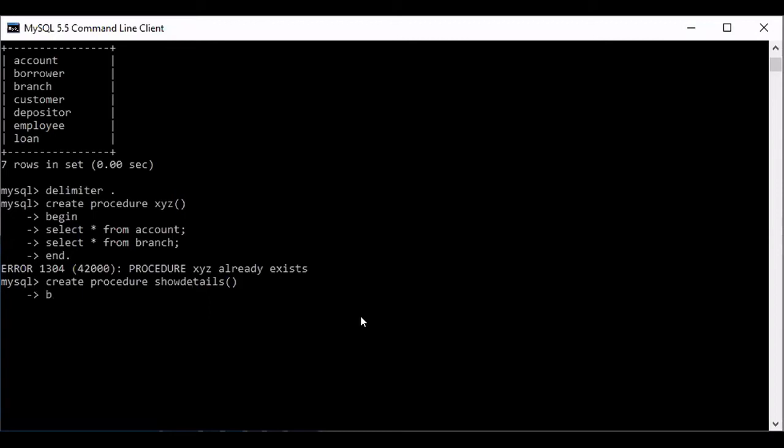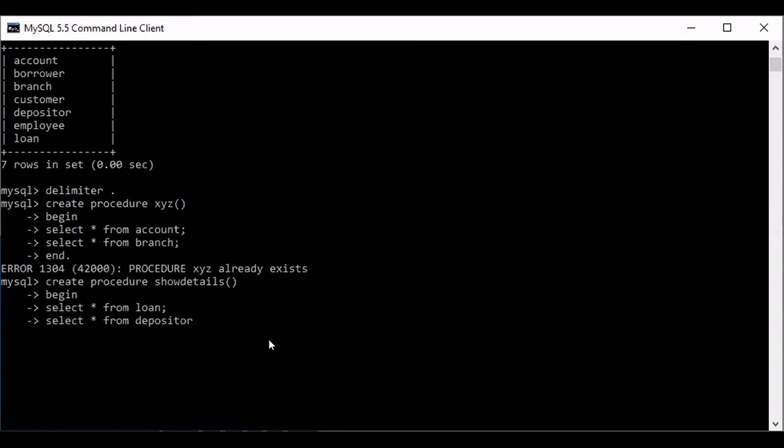Beginning the procedure. Then show all tables, so that's why I'm fetching here. Select star from, there are many tables, I'm taking the loan table. Select star from loan. So this is ending here with a semicolon. Remember, this is not the end of the SQL statement. The end of the SQL statement is dot. Similarly, I'm writing select star from some other table, let's say depositor.